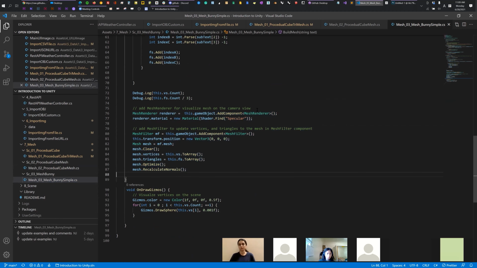And then this is the same fashion as we did. Create a game object, append the mesh renderer and mesh filter, get the mesh data from the mesh filter, and then update the vertices and triangles. That's it. And then let's turn off the gizmo first. The gizmo is just visualizing the centroid of the triangle.